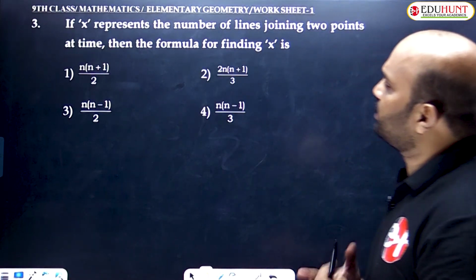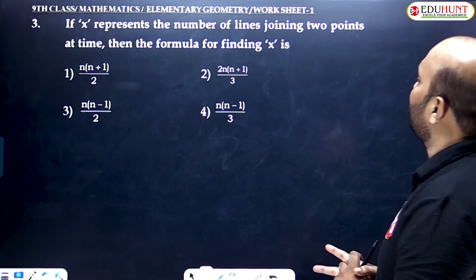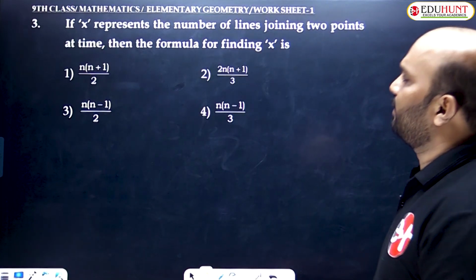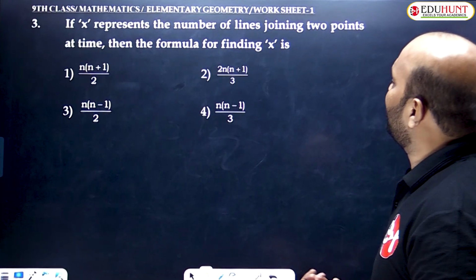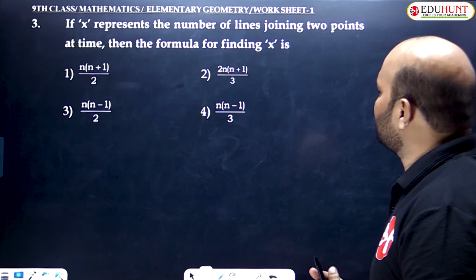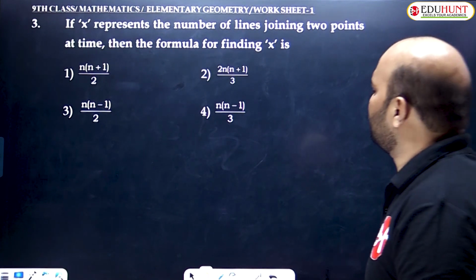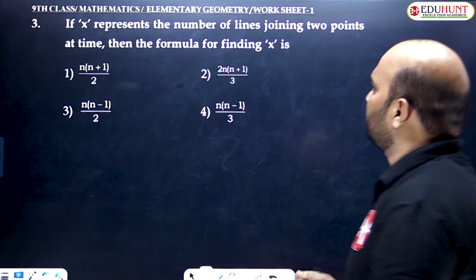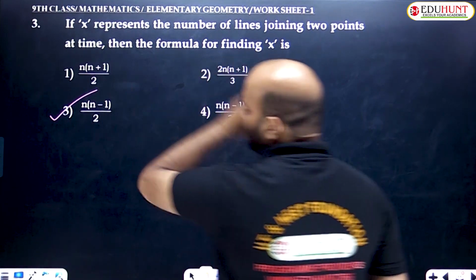So let's go to question number 3. If X represents the number of lines joining 2 points at a time, then the formula for finding X is: option A, n into n plus 1 by 2; option 2, 2n into n plus 1 by 3; option 3, n into n minus 1 by 2; option 4, n into n minus 1 by 3. So this is a direct formula. Option 3 is the right answer.